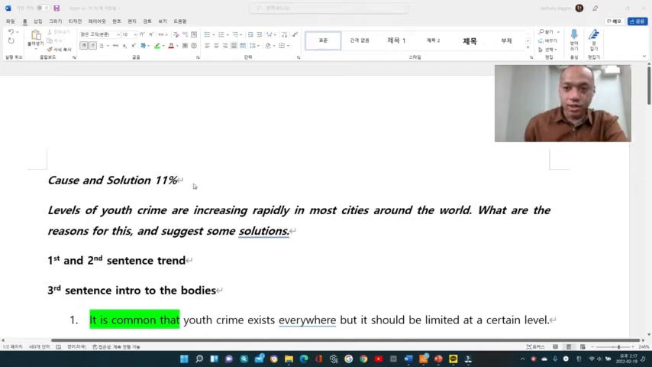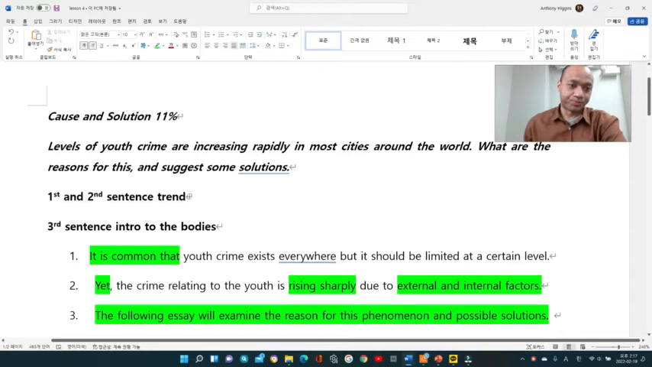All right, today's type of question will be cause and solution. This type of question makes up 11% of all the essay forms, which means the chance of it coming up in the test is around 11%. But it's pretty interesting, and I think the way it is structured is easier than the other types. So today we'll be going over these.